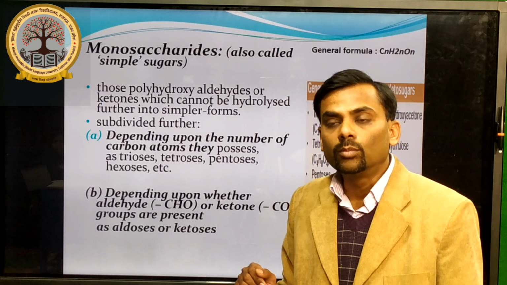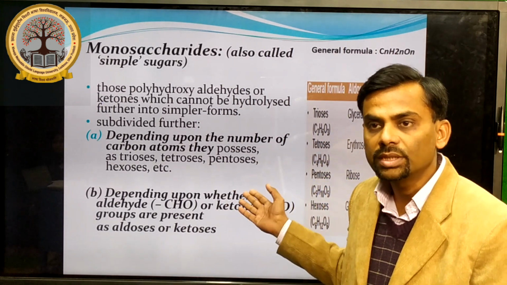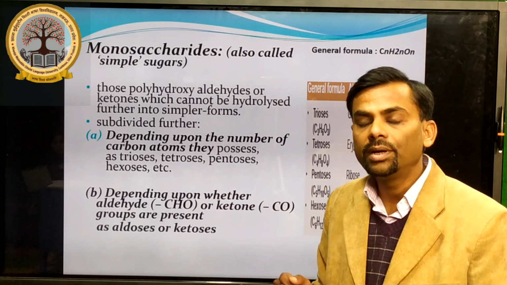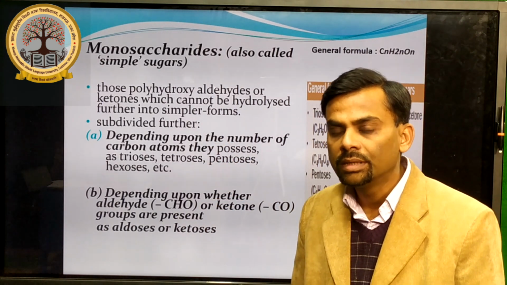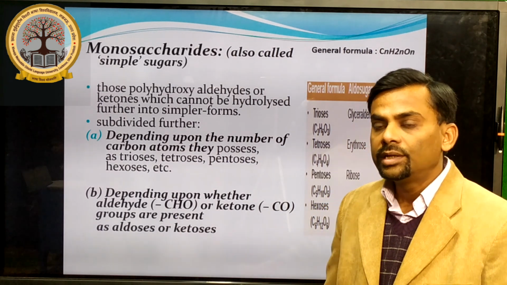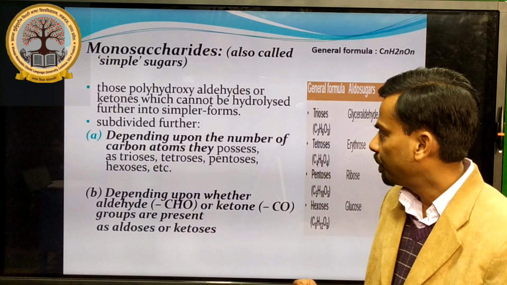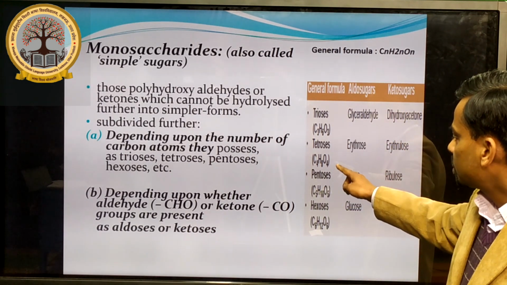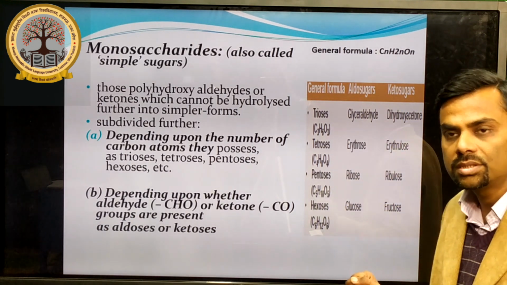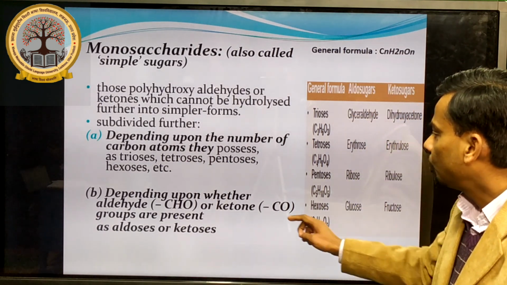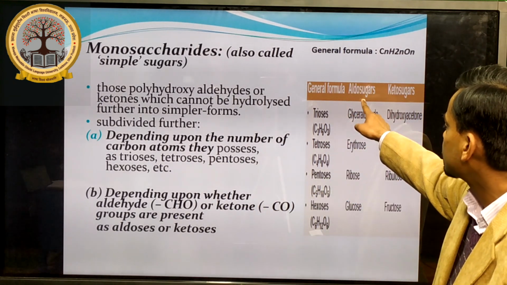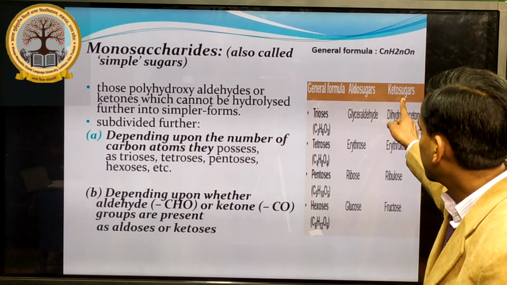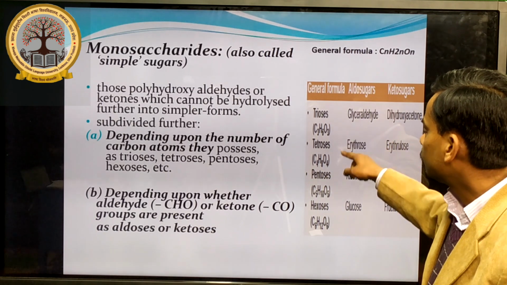Now, as we are dealing with monosaccharides today, these are simple sugars. These are again subclassified into 2 types, depending upon the number of carbon atoms and depending upon the type of functional groups. Depending upon the number of carbon atoms, they are divided into trioses, tetroses, pentoses and hexoses. And on the basis of functional groups, these are divided into aldehydic and ketonic, that is, aldo sugars and keto sugars. These are the various examples of aldo sugars and keto sugars that come under trioses, tetroses.